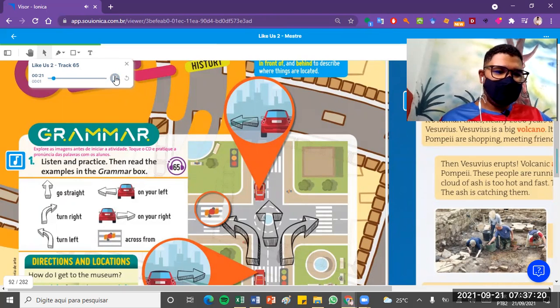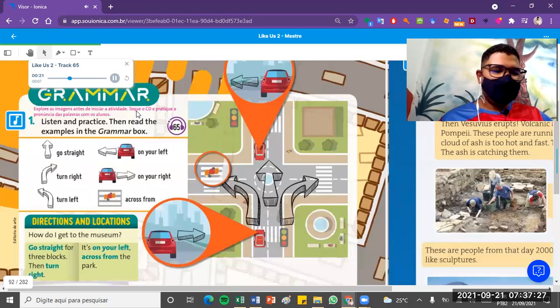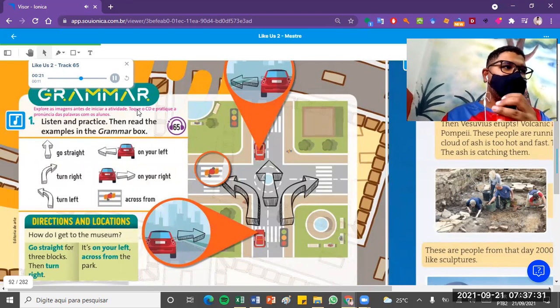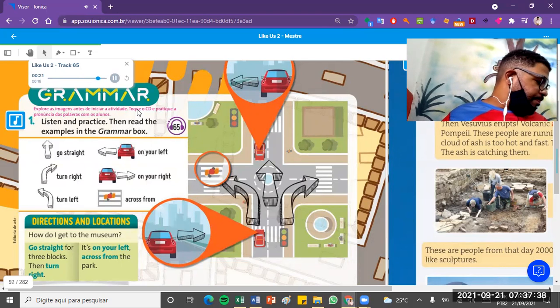Unit 8, Lesson 3, Track 65. Go straight. Turn right. Turn left. On your left. On your right. Across from.